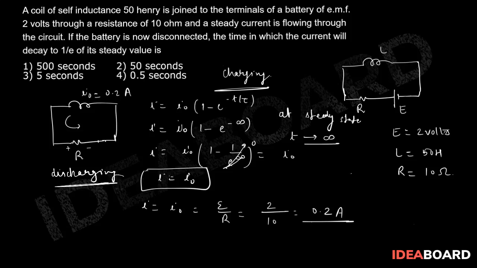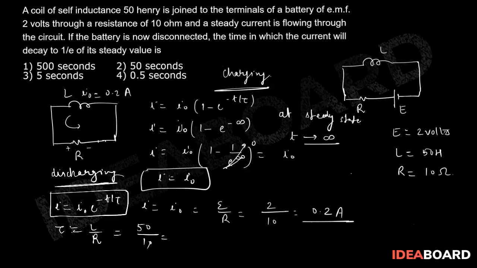And for this case we have the formula I is equal to I naught into e to the power minus t by tau, where this tau is equal to L by R, right? So what is the value of L? L we know is 50 Henry, and R is the previous one, which is 10 ohm. So the value of tau will be L, 50, divided by 10, which will be equal to 5 seconds.